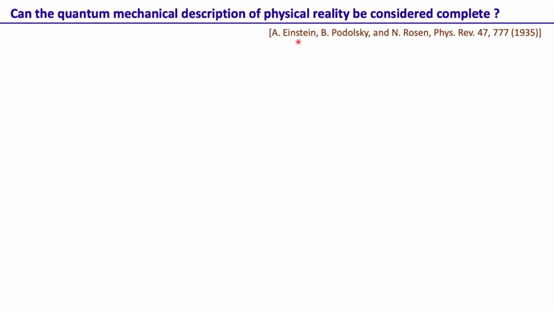So this was the paper that Einstein, Podolsky and Rosen published in 1935. This is a very famous paper, and in this lecture I'm going to follow the exact formalism of this paper. This is the title of the paper: can the quantum mechanical description of physical reality be considered complete? So here they are basically questioning the completeness of quantum theory. And of course, as I pointed out, this is also referred to as the EPR paradox. But essentially in this work, they question the very completeness of quantum theory.